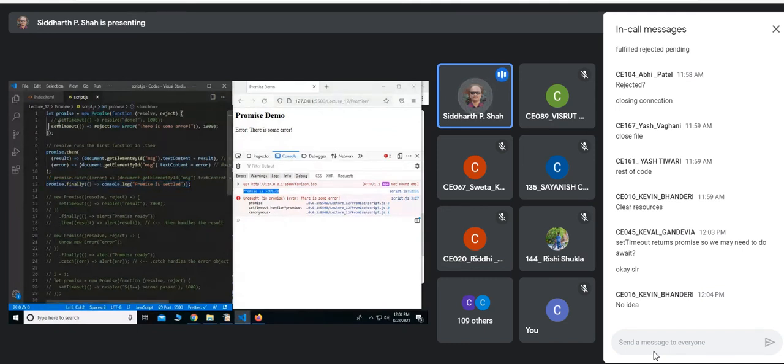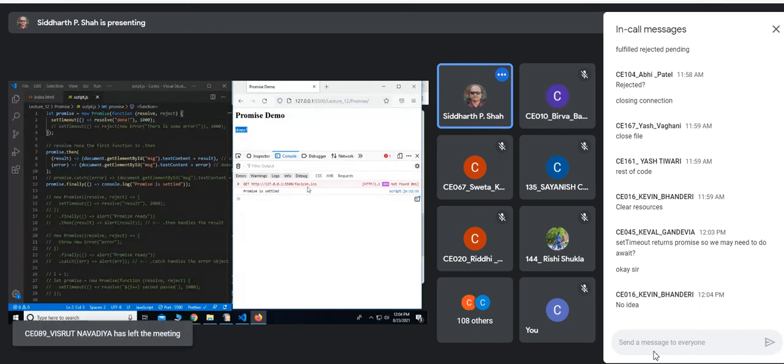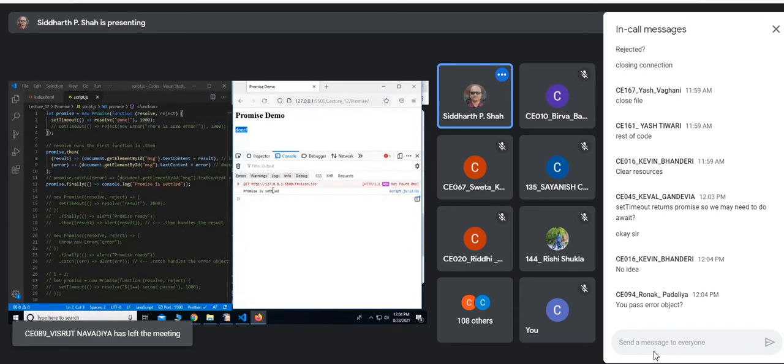Okay, let me just hide this for a while. Let me use this one. This is coming from somewhere else. There is some other error. In fact, we are getting our output, but still there is some problem. So what this error is, but this is not from